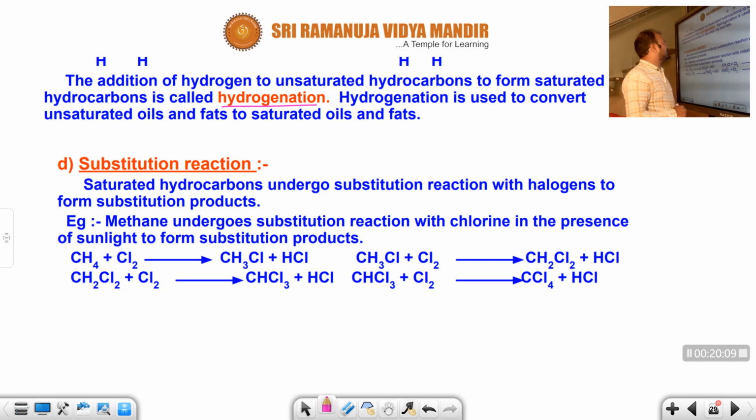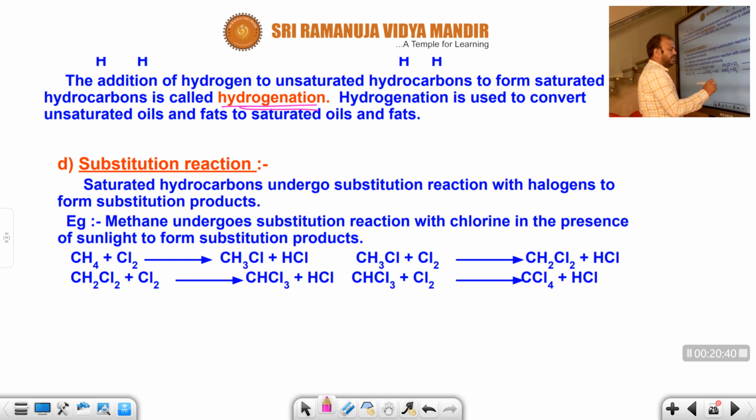What does the hydrogenation process mean? The addition of hydrogen to unsaturated hydrocarbons, either with a double bond or triple bond, to form a saturated hydrocarbon. That phenomenon is called hydrogenation. Hydrogenation is used to convert unsaturated oils into saturated oils. So saturated oils means fats.